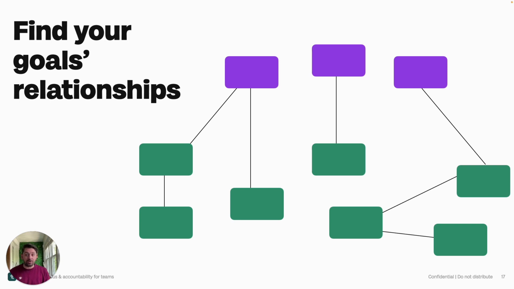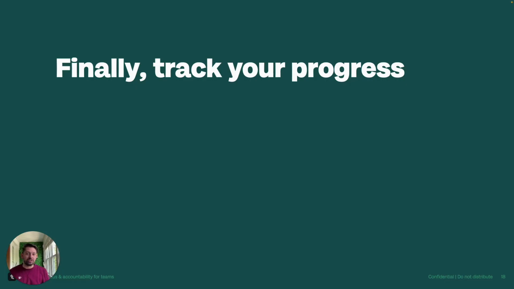Now, once we've got our relationships down, teams go off, they make some changes to their goals if necessary. The last step is going to be to track their progress. Throughout the quarter, they're going to be updating that progress and keeping tabs on those relationships, knowing that we've already established our North Star and we're all moving in the right direction together.